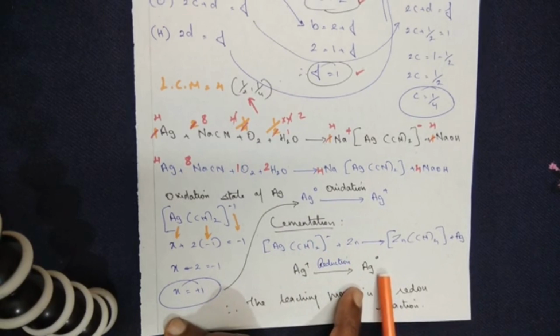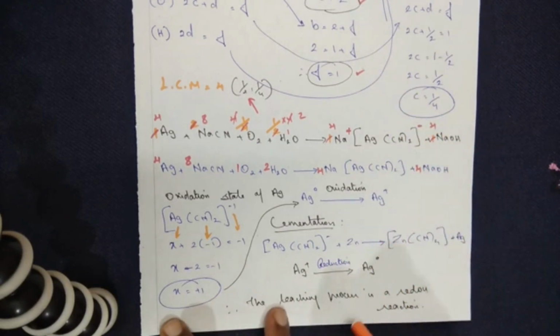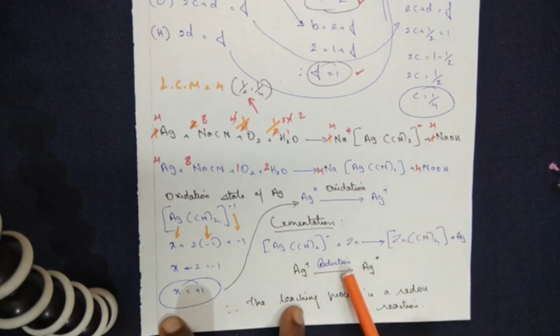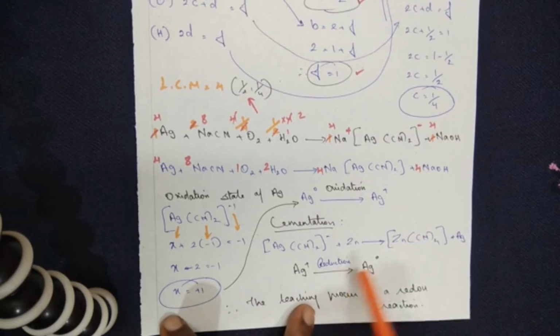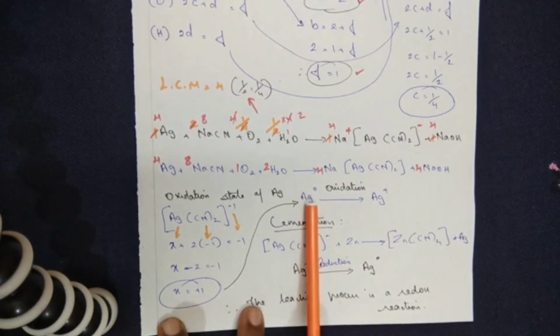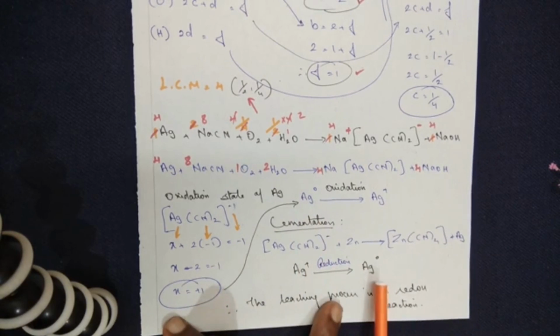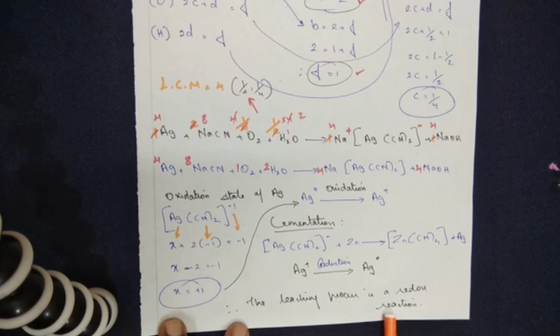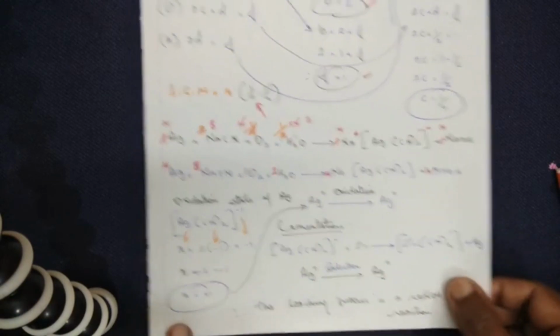state, meaning elemental state. So this reaction is called a redox reaction because it has undergone oxidation by losing an electron, and it has also undergone reduction because it has accepted the electron. Here it is in the impure state. Here it's in the pure state. Therefore, the leaching process is a redox reaction. So this is your answer to question number 1.